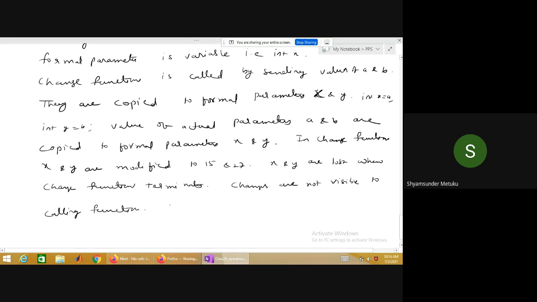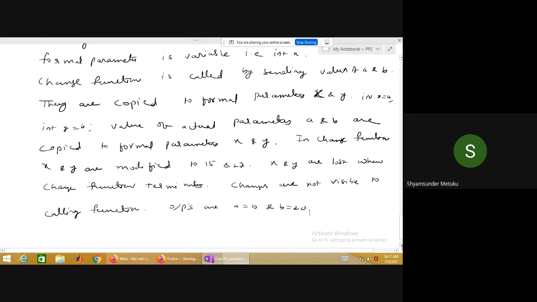Outputs are A is equal to 10 and B is equal to 20. If a value is sent to a function, it cannot be modified. So from this we can understand, changes made to the formal parameter are not reflected in the actual parameters. So whenever you want to modify the formal parameters in the called function and make it visible inside the main program, this method is not suitable. That is the reason the second method is used.